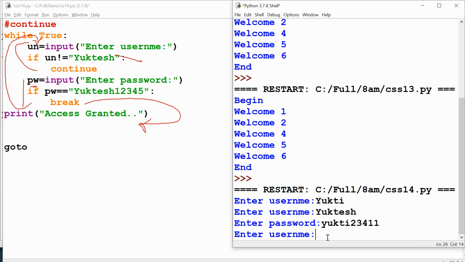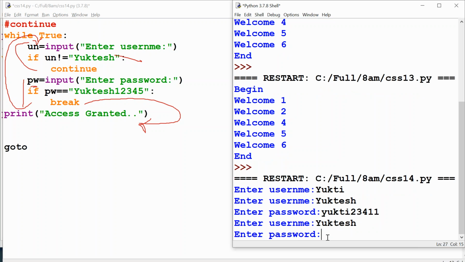Okay, so let me give the username properly. Yuktesh is my username, and for the password it is asking, Yuktesh 12345. Did I give the correct password? Yes. So when I hit enter, what happens?